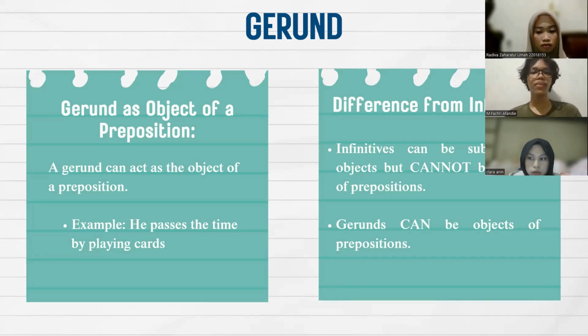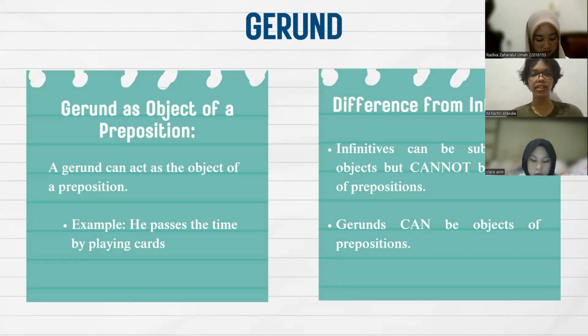For gerund, a gerund is formed by adding ing to the base form of a verb. Gerunds can be used similarly to nouns in a sentence, like gerund as subject. A gerund can function as the subject of a sentence. For example, swimming is a great way to stay fit. Here, swimming is the subject of the verb is. The sentence is stating that swimming serves as a method to stay fit.